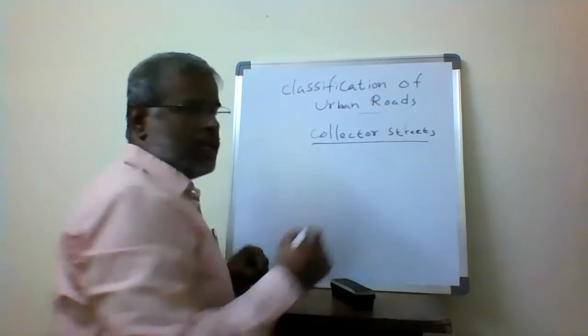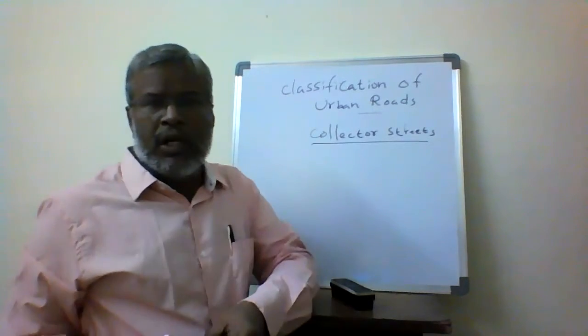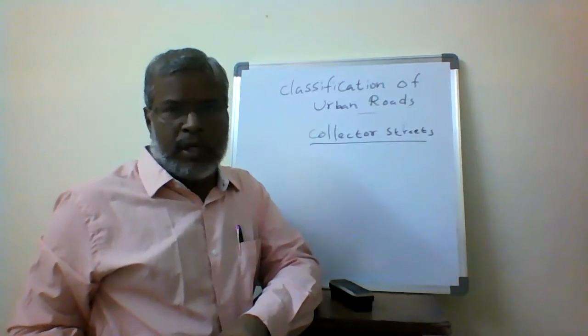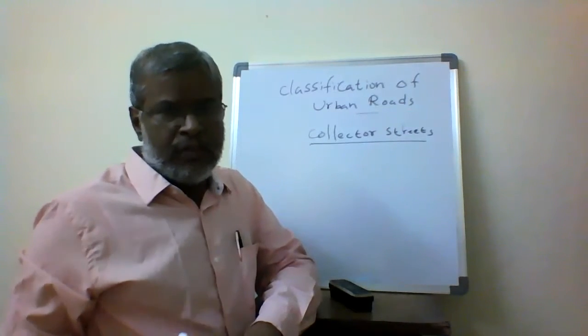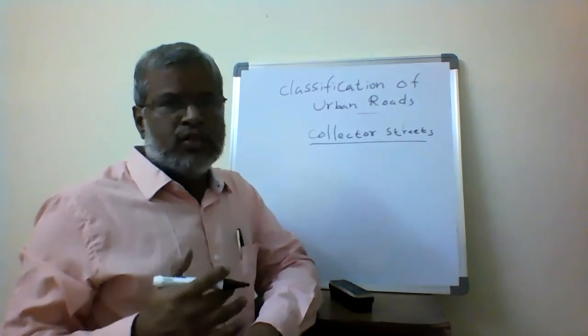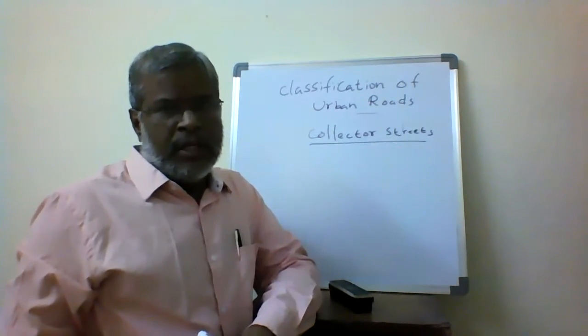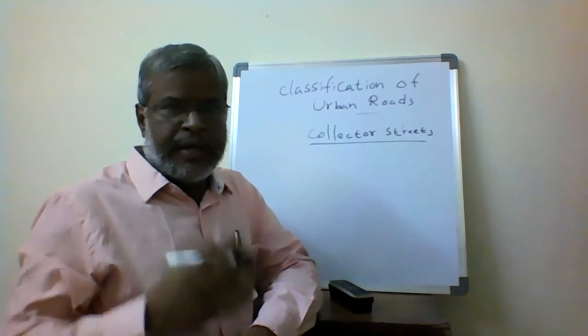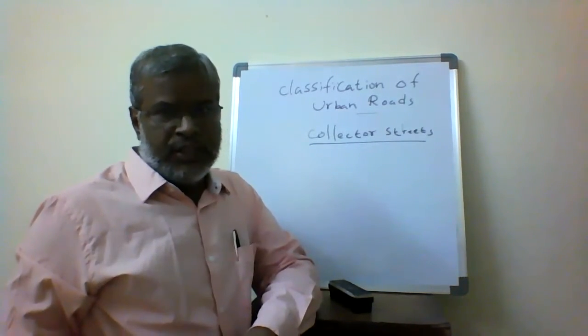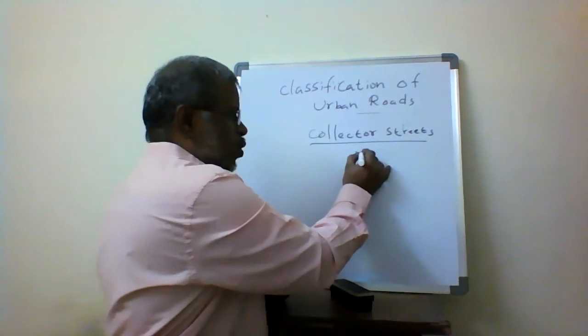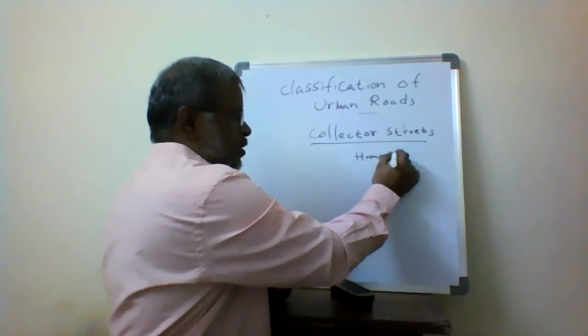Collector streets. This is the lowest level of traffic flow, and it is called collector streets. The name means collecting. So collecting from one place, it is going to join with the next, which is called local streets. Next is subarterial, and then the arterial streets itself. Collector streets means almost all the home places or the residences,